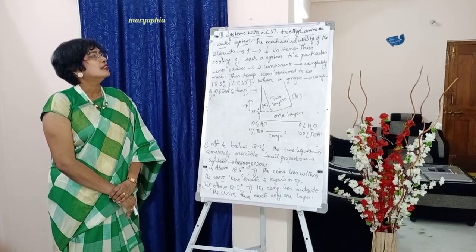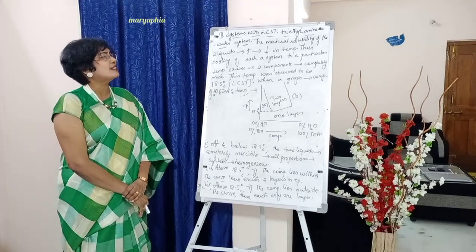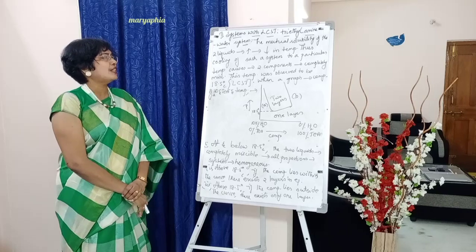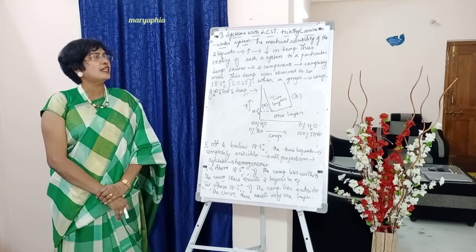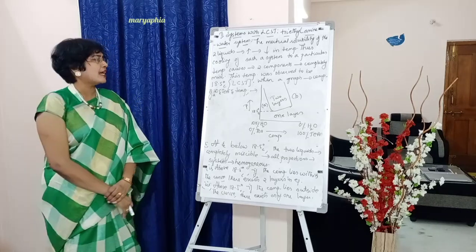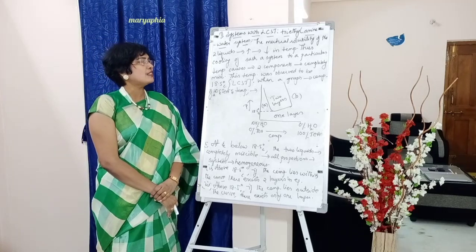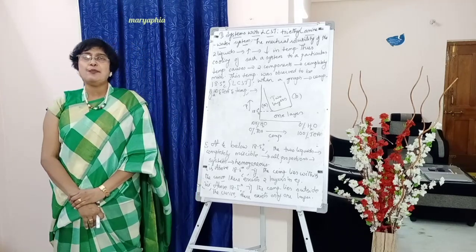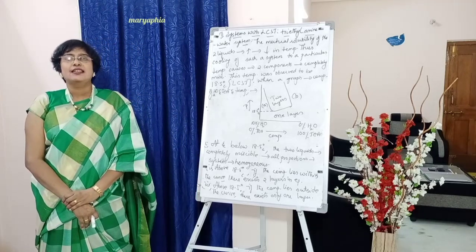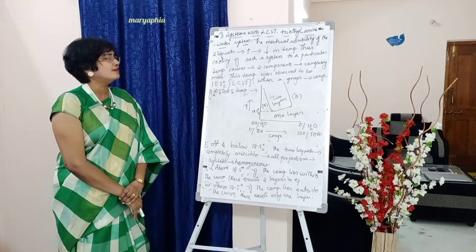Full stop. Thus, cooling of such a system to a particular temperature causes the two components to become completely mixed up. Full stop. This temperature was observed to be 18.5 degrees centigrade (LCST).